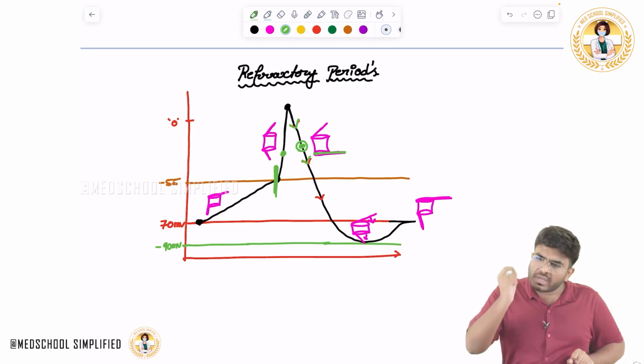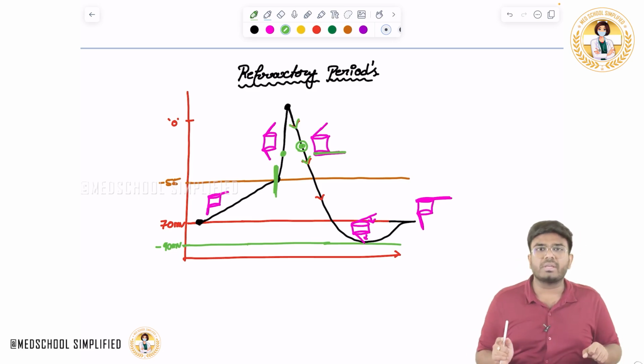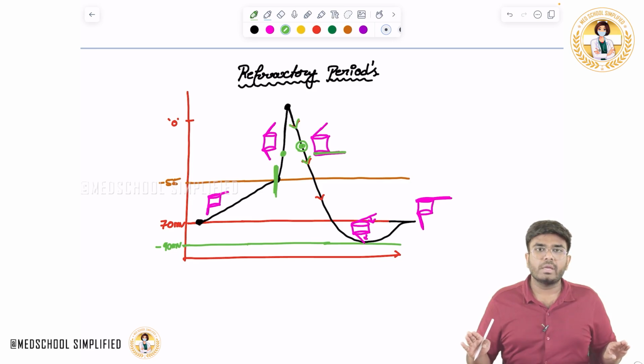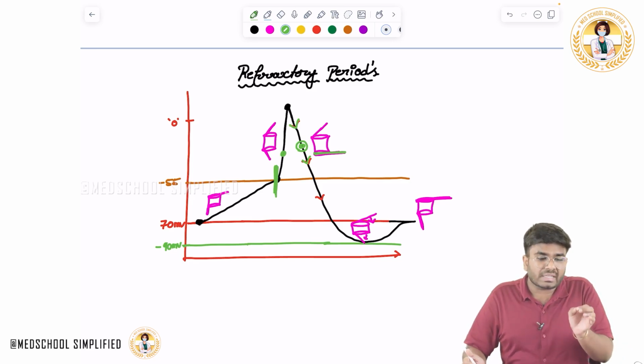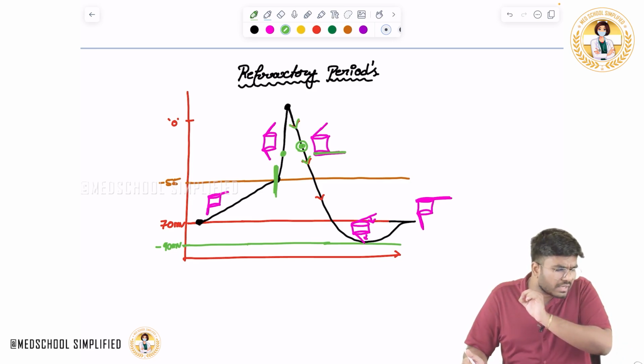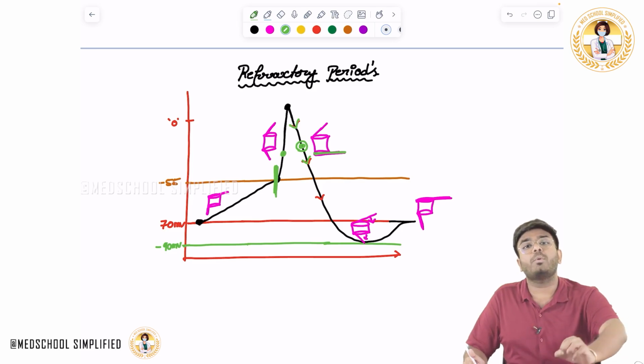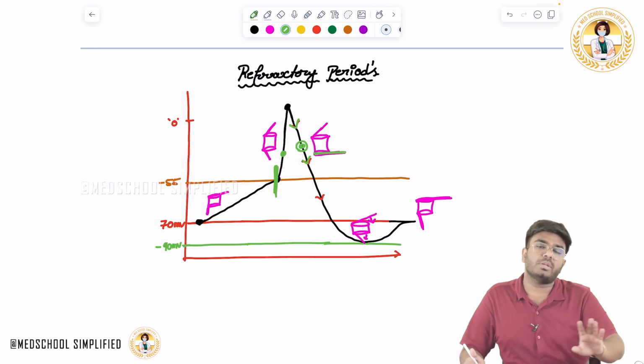You could put an atom bomb over there and the inactivation gates are not going to open. That is important. So one more action potential, one more depolarization, the sodium influx is not possible.